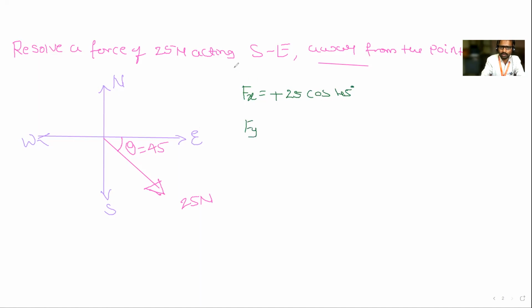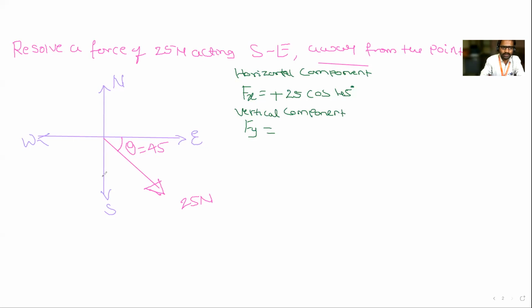You have to write this. This is the horizontal component. Next one is the vertical component. What is the vertical component? Formula also you have to write. That is F sin theta.